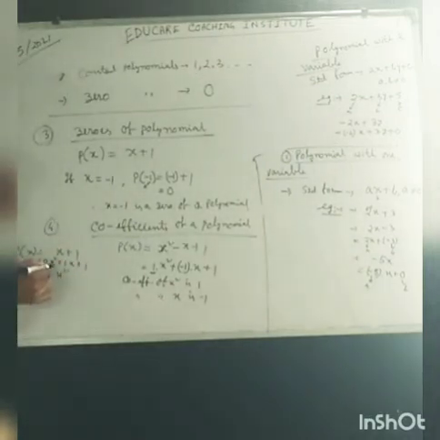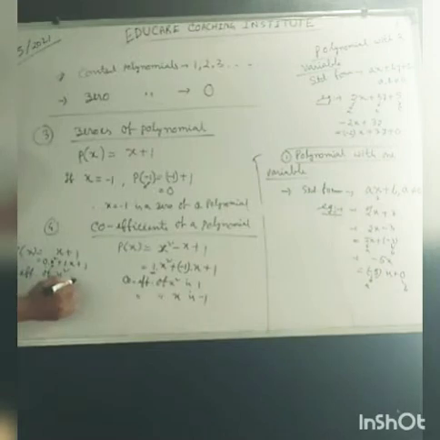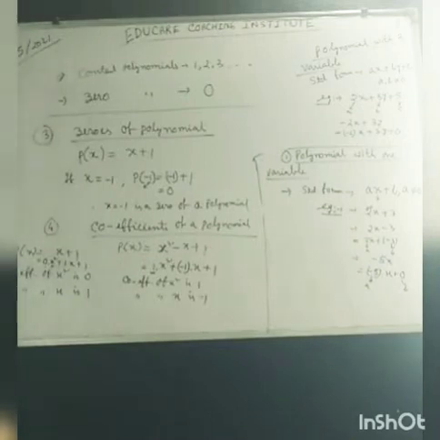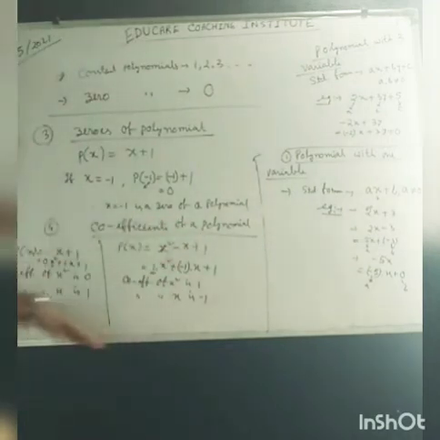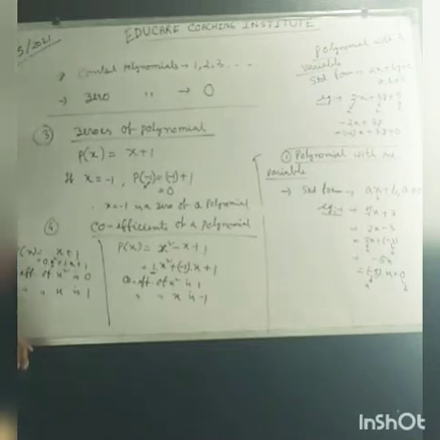That means the coefficient of x square is 0, and the coefficient of x is 1. These are the important points about coefficients of a polynomial. If no variable is present and you are asked about the coefficient of that variable, it is 0.